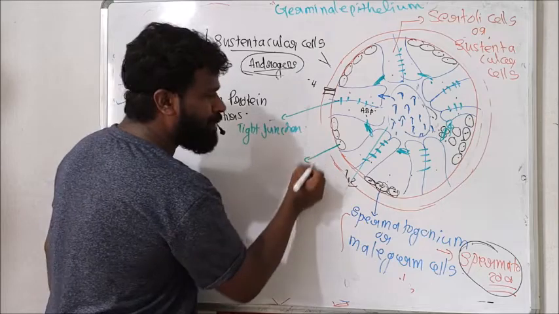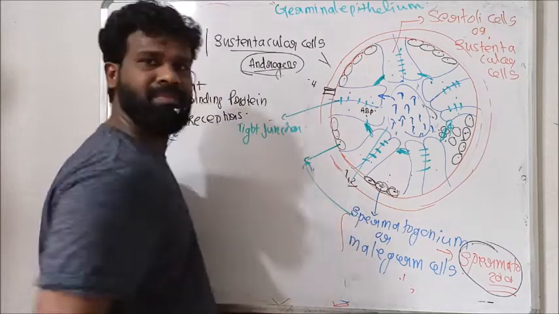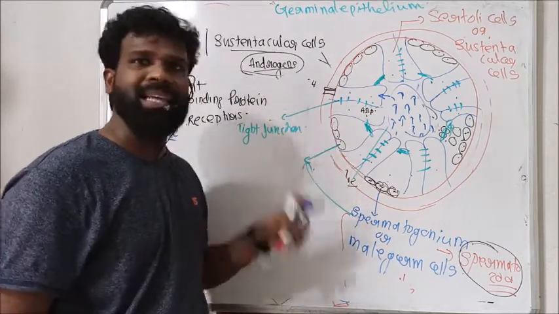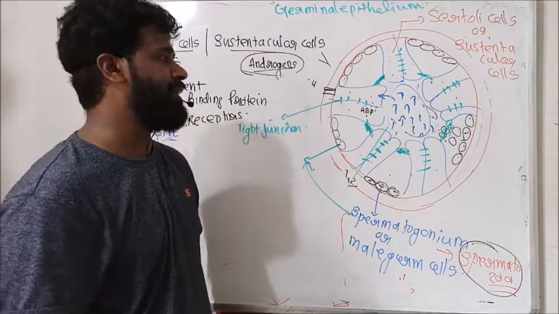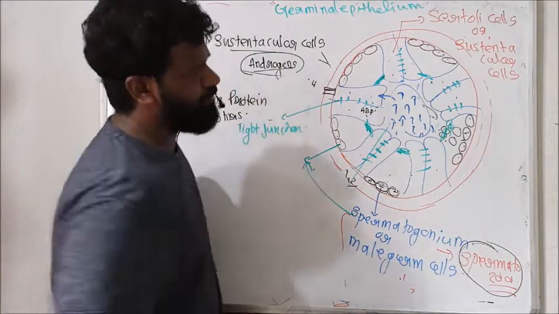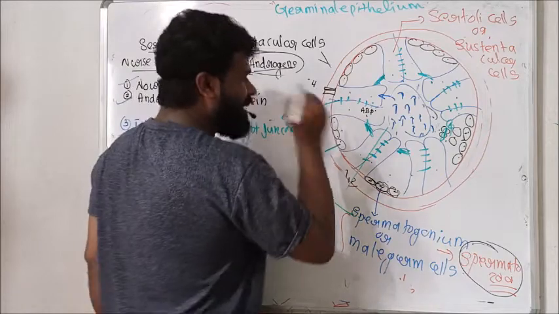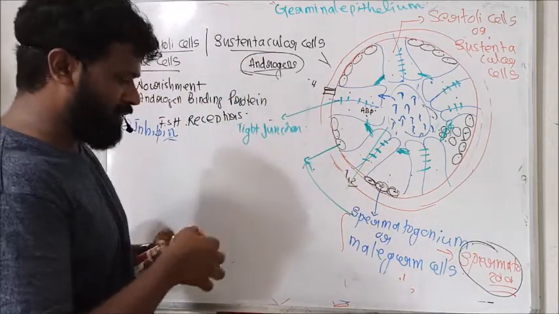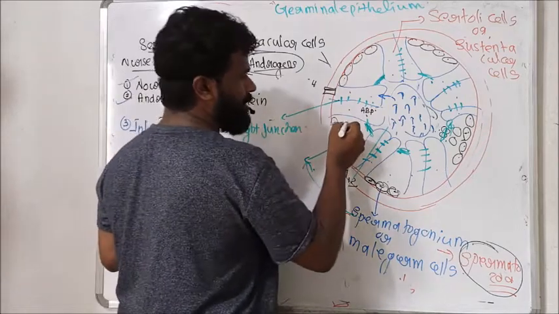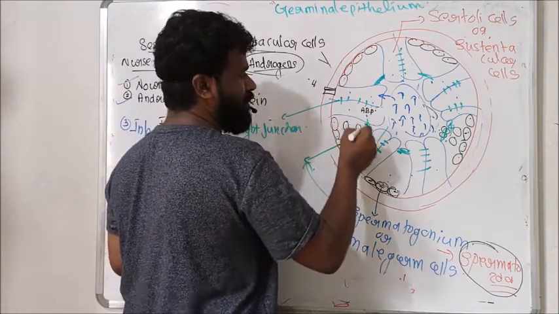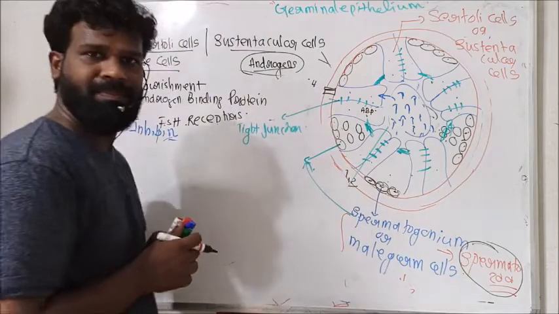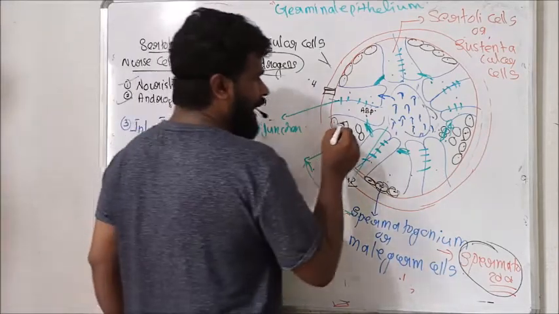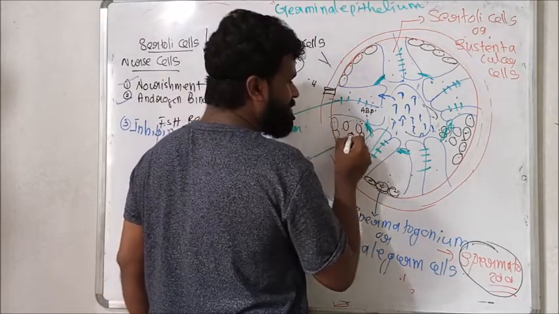This basal compartment contains the spermatogonial cells. See here, when this spermatogonial cell, under the stimulation of androgen, differentiates into spermatocyte, this developing cell releases some signal.